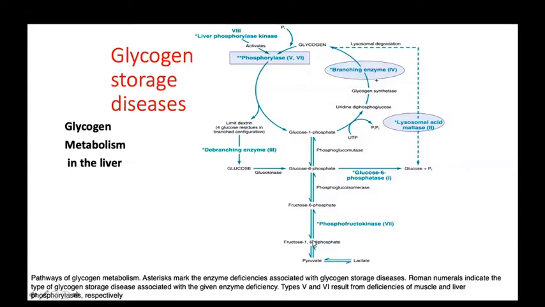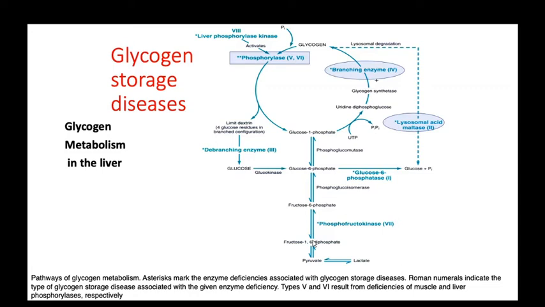Okay, and you can remember this glycogen storage disease by this figure. Keep it in your mind. There is a deficiency of this enzyme in type 1, there is type 2, type 3, type 4, 5th and 6th, and you can remember this also. And the deficiency of phosphofructokinase is the 7th type of glycogen storage disease, Tarui. And there are three major forms of glycogen storage disease: hepatic form, myopathic form, and miscellaneous form.